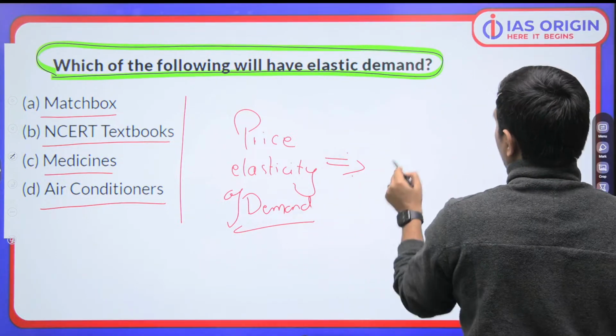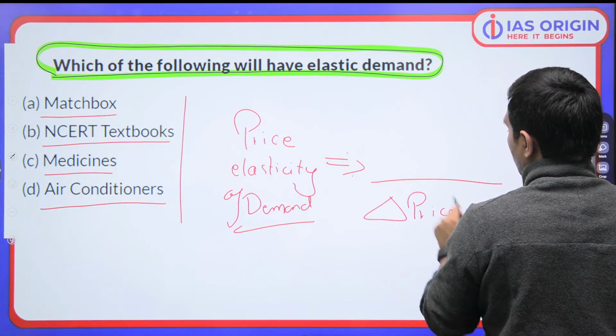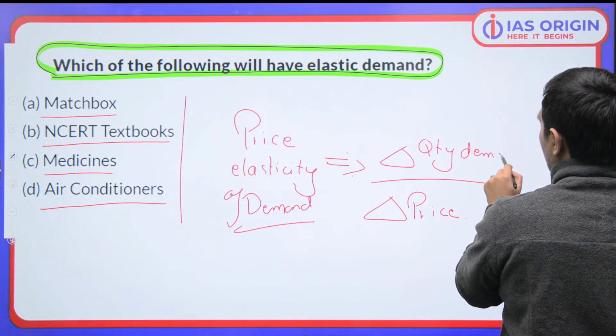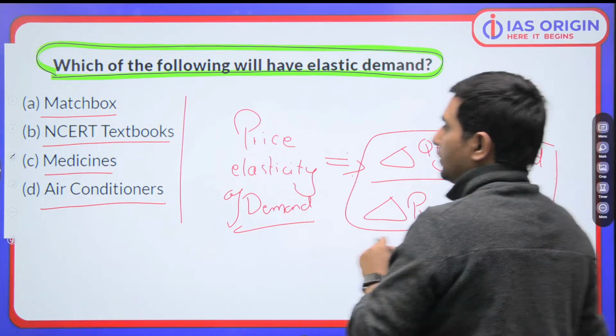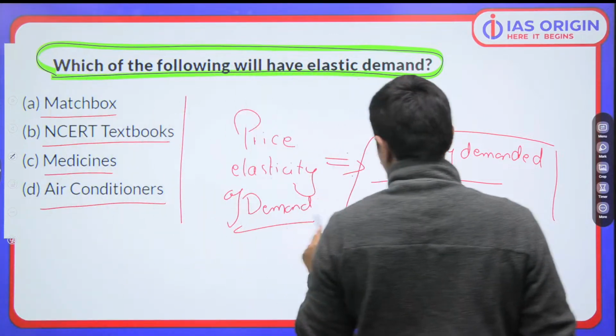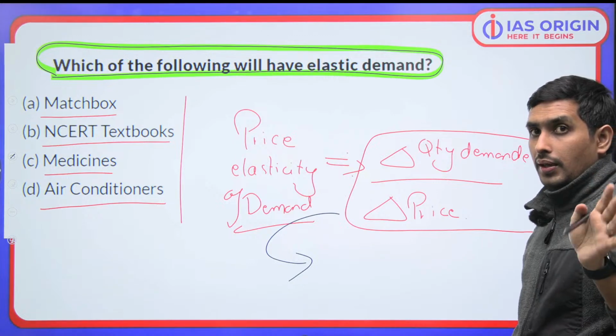So ultimately, we have change in the price and change in the quantity demanded. That's the main idea we have to understand. Now, what does that imply? What does that tell you? Let's talk about it. That's quite important, right?